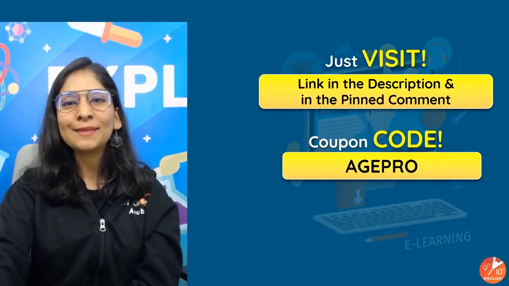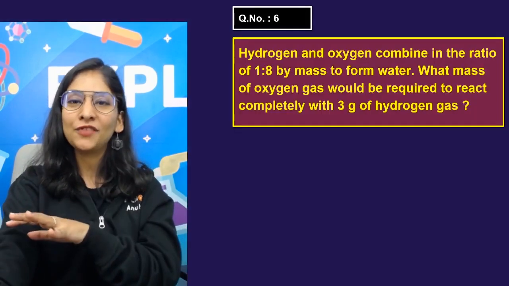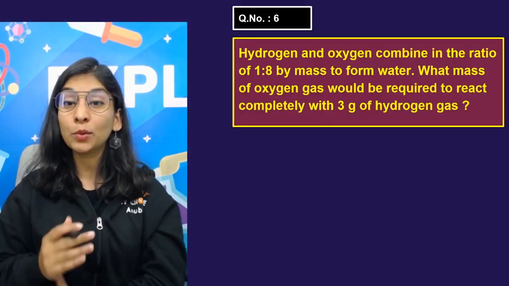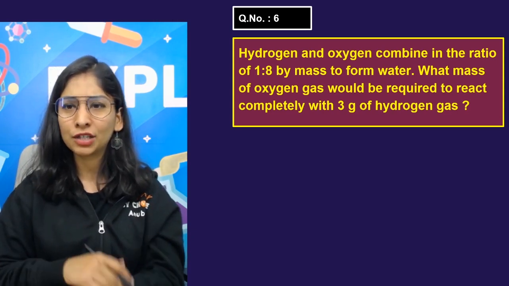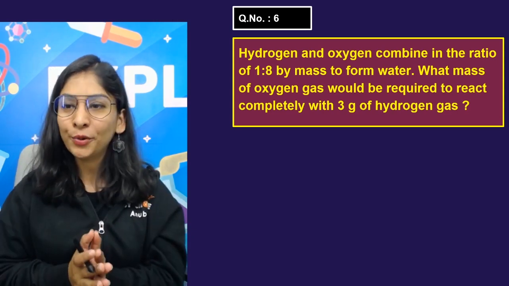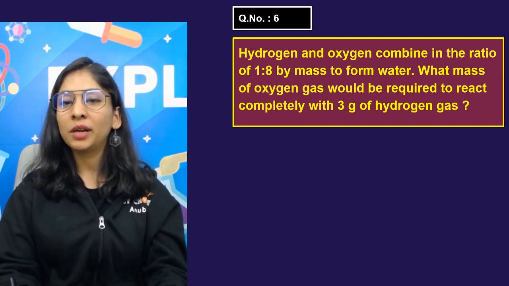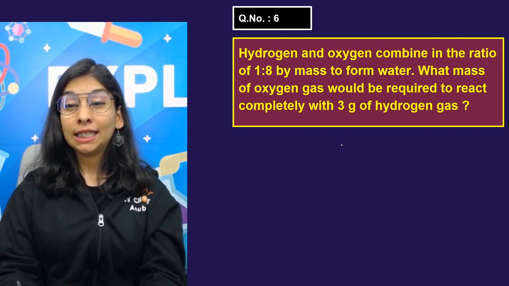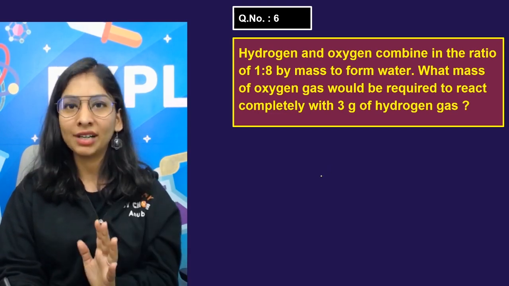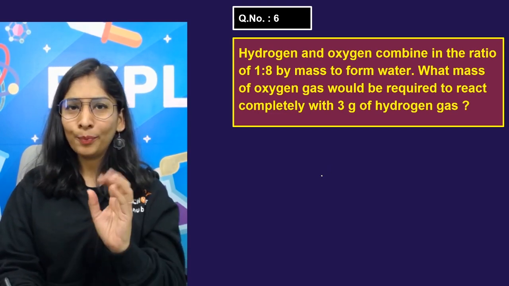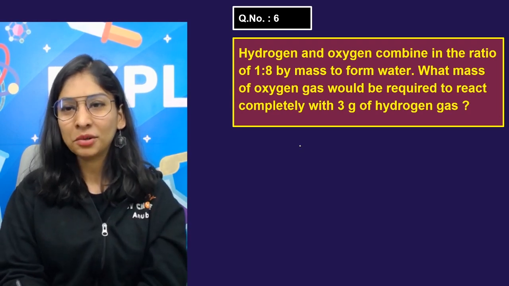Okay, so let's move ahead. Now you know about this platform also. Let's have question number 6, which says hydrogen and oxygen combine in the ratio 1:8 by mass to form water. What mass of oxygen gas would be required to react with 3 gram of hydrogen? That's like the simplest maths. That's not even chemistry. What do you say? I'm expecting that you know this much maths.